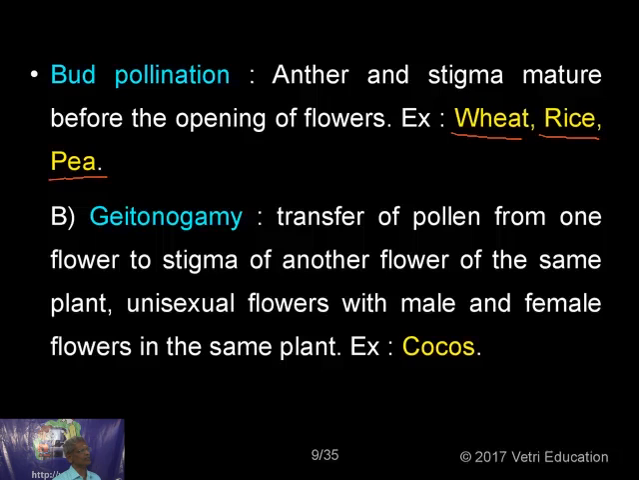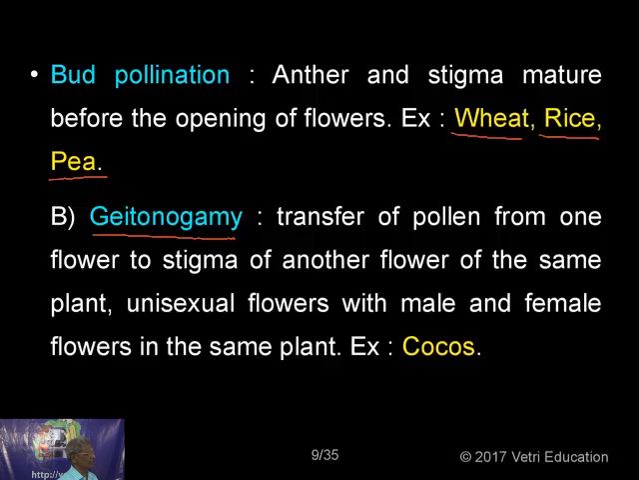So whenever the common name is there on the board, as far as possible, I will be giving the botanical name, the binomial also. Kindly note down, try to memorize, try to remember at least a few of them, then it becomes easy for you. Then, geitonogamy. What is geitonogamy? The transfer of pollen from one flower to the stigma of another flower of the same plant.